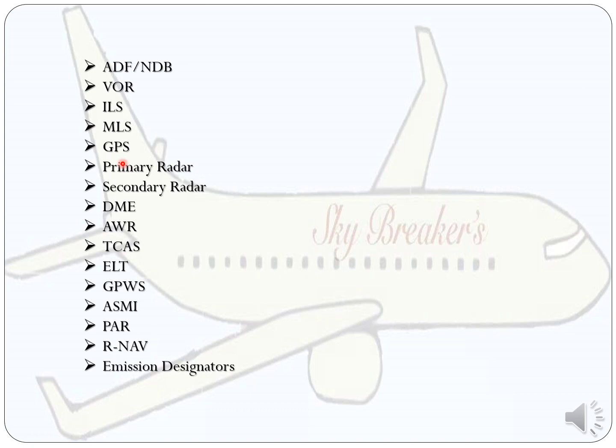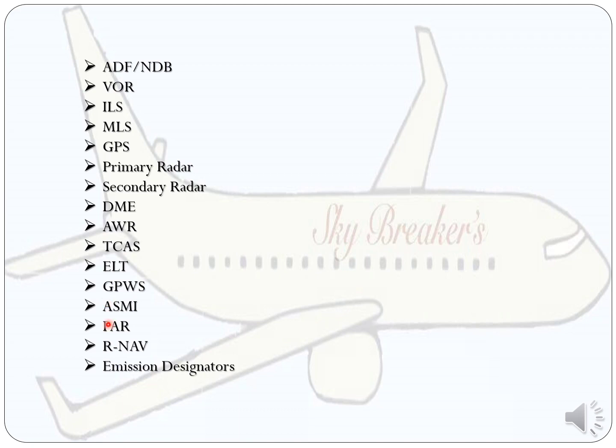Then primary radar, secondary radar, and they can ask what is DME, that is distance measuring equipment. Then they can ask about what is AWR, that is airborne weather radar, and what is the use. All these details they can ask. Next they can ask about what is TCAS, traffic collision avoidance system. Then they can ask about what is ELT, that is emergency locator transmitter. Then what is GPWS, that is ground proximity warning system.